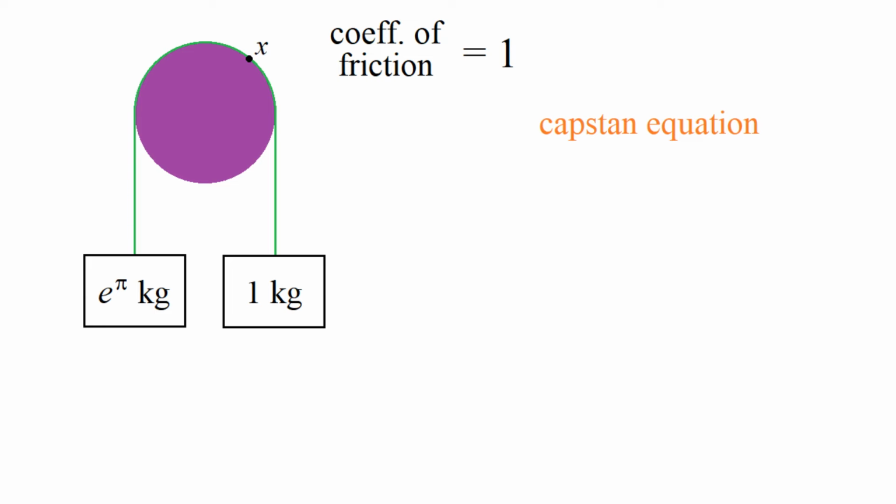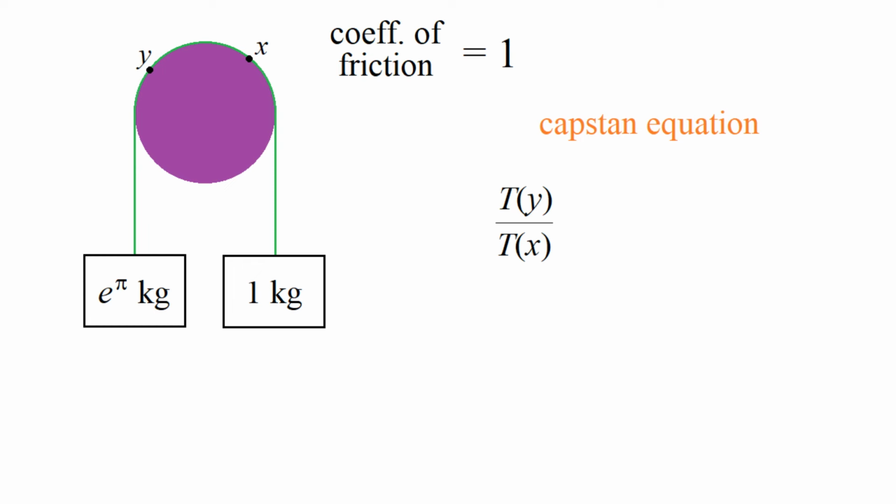So, if we pick a point along the contact between the string and the disk, so let's call this point x, then we can ask, what's the tension in the string at that point? So let's call that tension T of x. So this T of x is not a vector, it's just a positive scalar value corresponding to the amount of tension in the string at that point x. And now, if we pick another point, let's call it y, we can ask, what is the factor by which the tension in the string is different at the point y from at the point x?